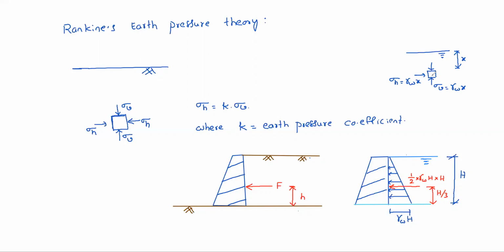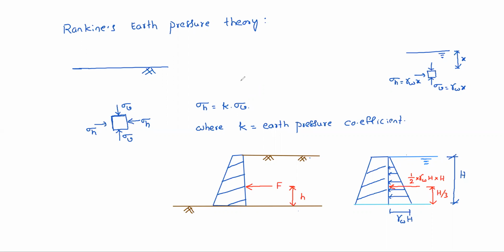That means in case of water, the pressure in all directions is the same. But in case of soil, it is not the case. Here, sigma H is not equal to sigma V. So to get sigma H, we need to multiply sigma V with K. That coefficient is called the earth pressure coefficient. That is the difference between water and soil.